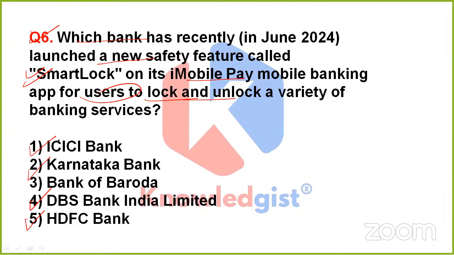They are asking the name of that bank. It has launched a new safety feature called Smart Lock on its iMobile Pay mobile banking app for users, with the aim of locking and unlocking a variety of banking services.